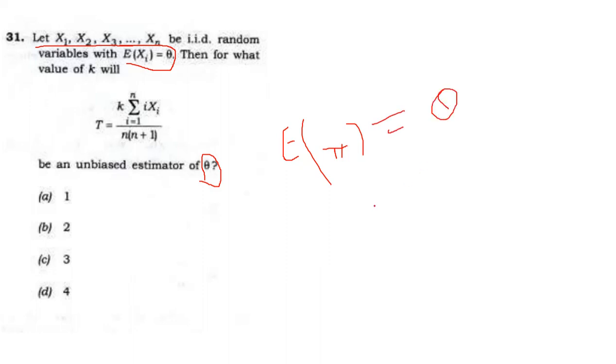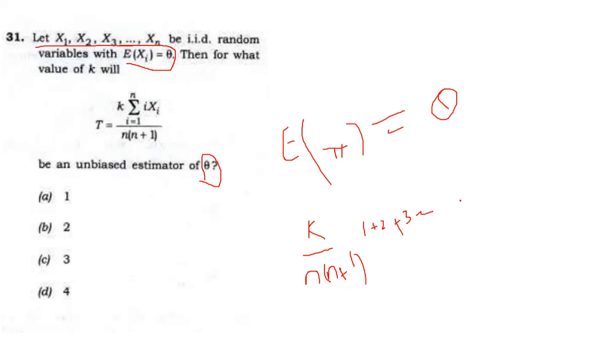What value do we get? K upon n into n plus 1, here summation. Here observe i multiplied by xi, so here we get 1 plus 2 plus and so on, one series, the sum of natural numbers.